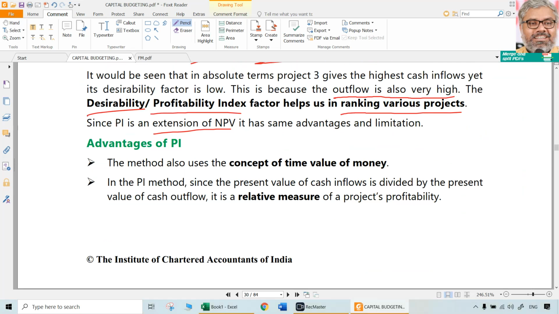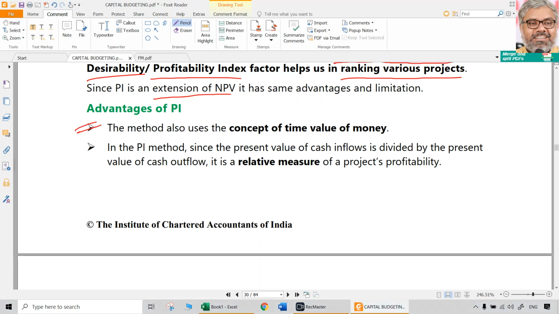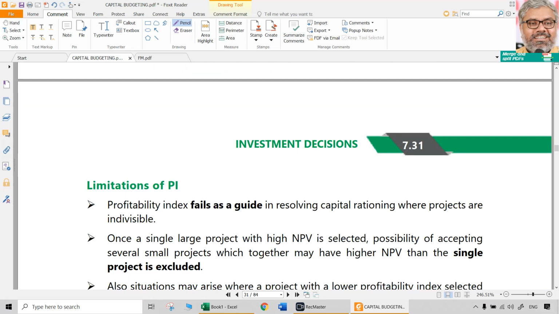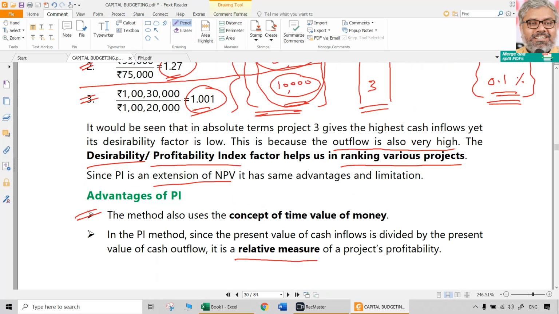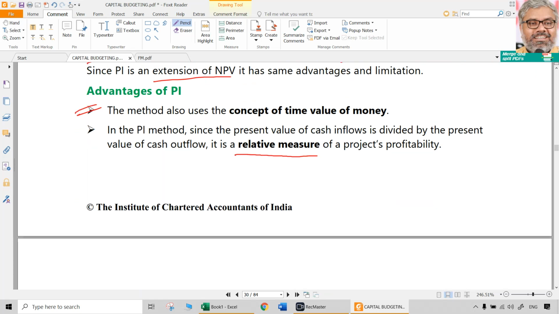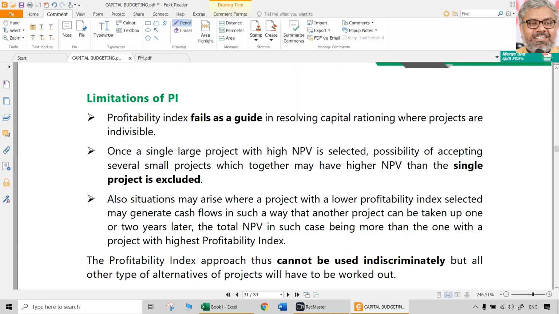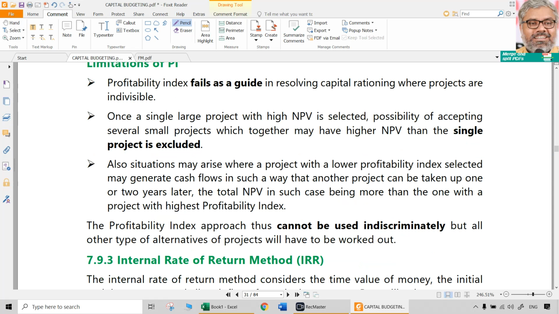But profitability index also uses the concept of time value of money. That is an advantage, still continues. But mainly it is not an absolute measure, it is a relative measure of the project's profitability that makes it useful in comparing the projects, that makes it useful in ranking of the projects. That is the advantage.